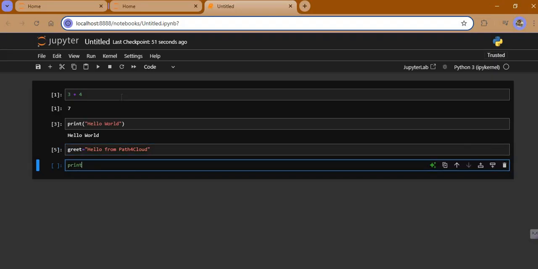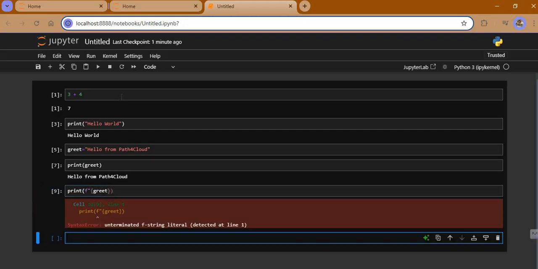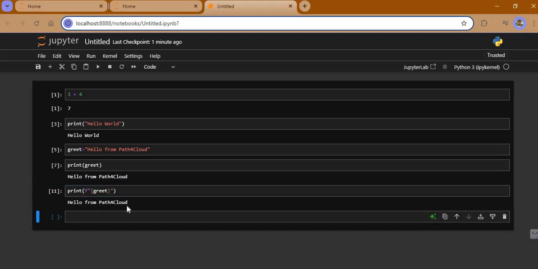It's done. Now we can directly call it. There are multiple ways, and we will discuss each and every way to call that variable and everything, so that we will see. Here you can see it is very easy to understand. If it gives a syntax error, you can see it here: unterminated f-string, because we are not terminating this. To terminate this we need to close the double quotes, and when you print it, it will give you that same thing. All right.